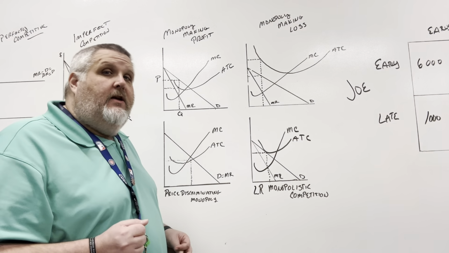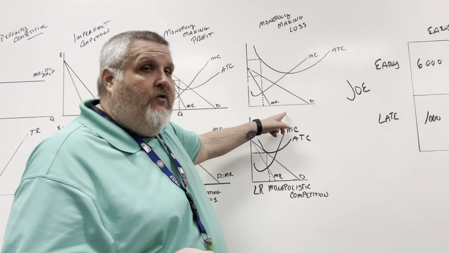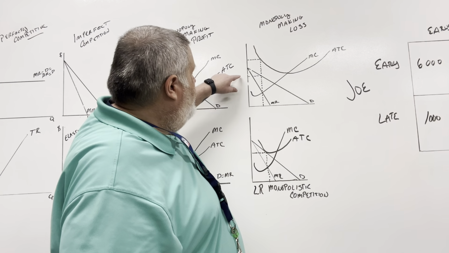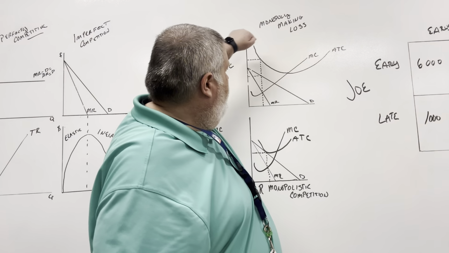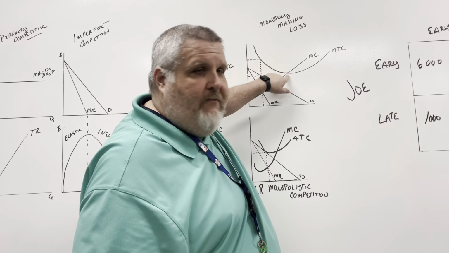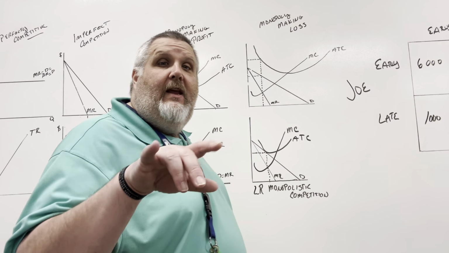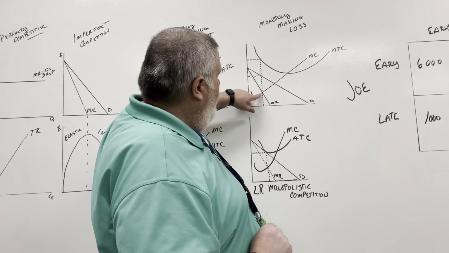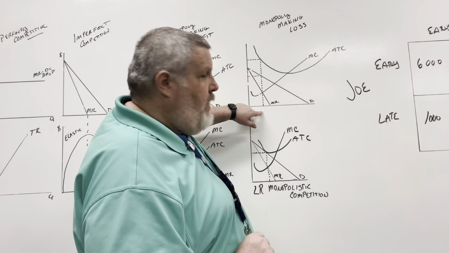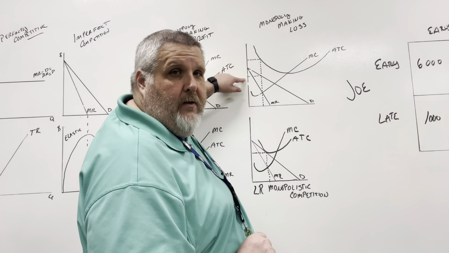You may be asked to draw a monopoly that is making a loss. So we jump over here instead. What do we have? We've got our MR, we've got our D, we've got our marginal cost, we've got our average total cost. Remember, the average total cost is at its minimum where it crosses the marginal cost, so make sure you're taking care of those details, right? And so what are we going to do here? We're going to be where MR equals MC, boom, there's our quantity, and we're going to charge right here, okay?